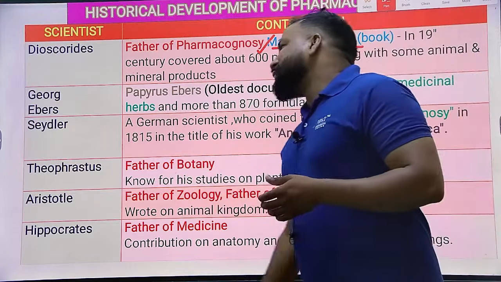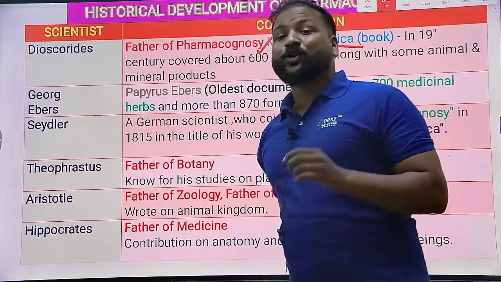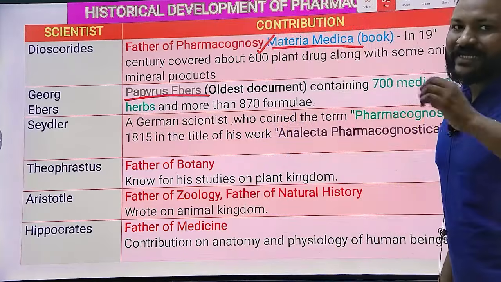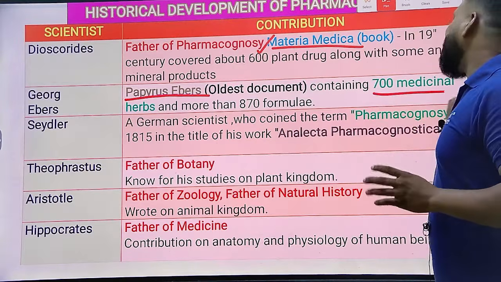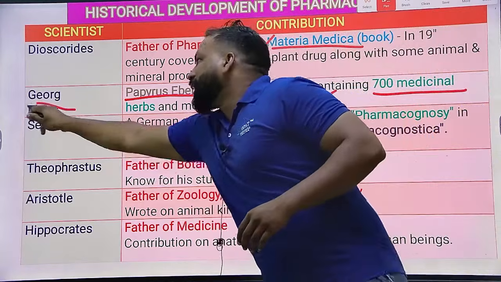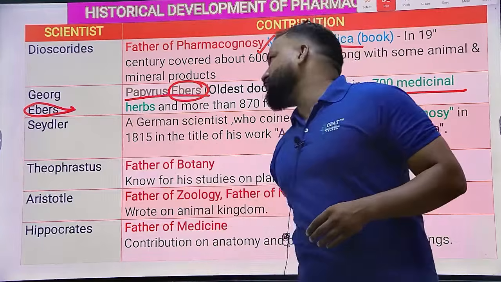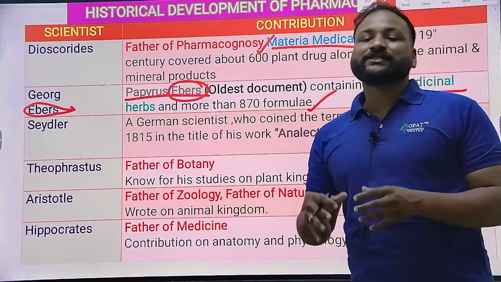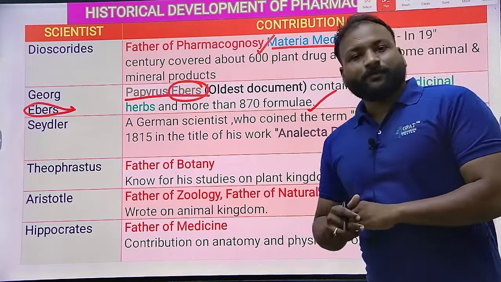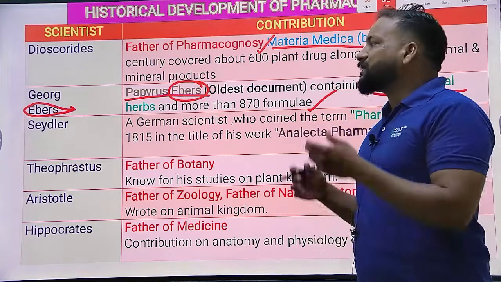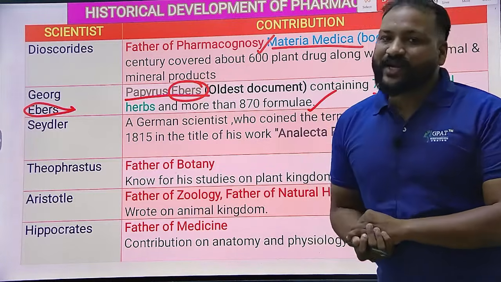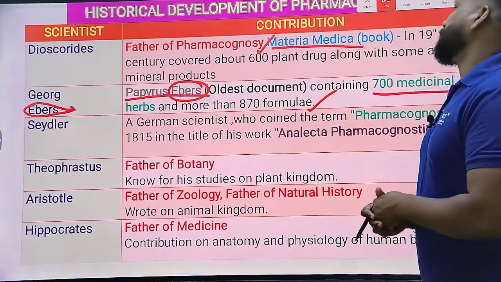And George Ebers is a scientist who wrote the Papyrus Ebers, which is an Egyptian document containing 700 medicinal herbs and more than 870 formulas. Papyrus Ebers is one of the important writings belonging to Egypt, just as we have the Charaka Samhita, an important writing for the Egyptian system of medicine.